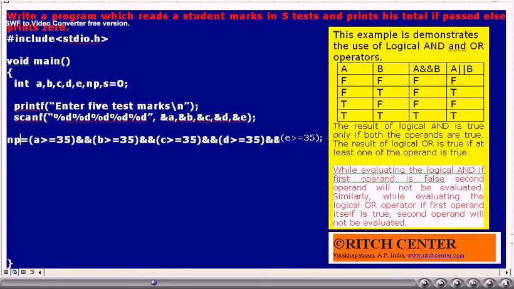The expression np is written as a >= 35 && b >= 35 && c >= 35 && d >= 35 && e >= 35. a, b, c, d, e are the student marks in 5 tests. If a is greater than or equal to 35, the logical expression value will be true, otherwise it will be false. If in all the tests the candidate has passed, that is, in all the tests has a minimum of 35, then np value will be 1, otherwise np value will be 0.